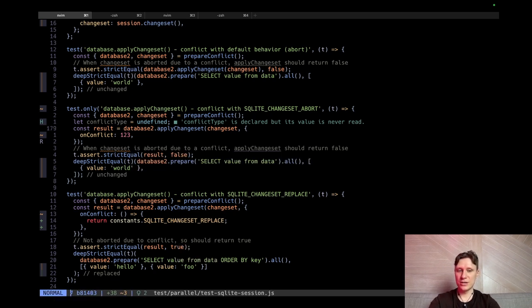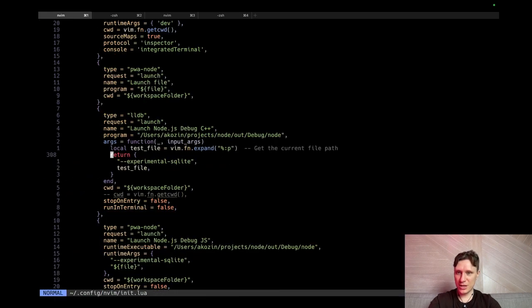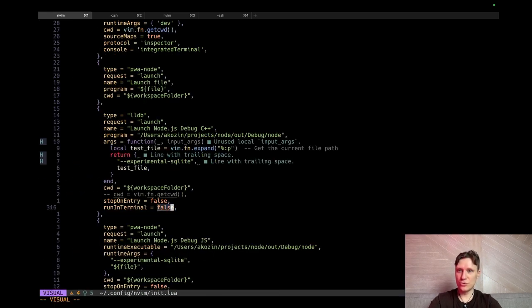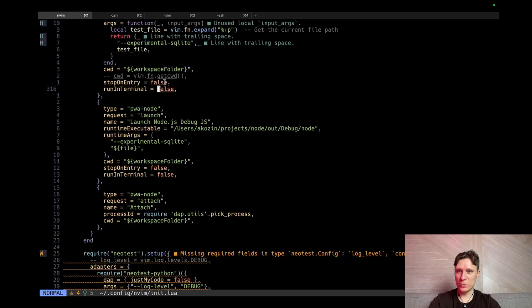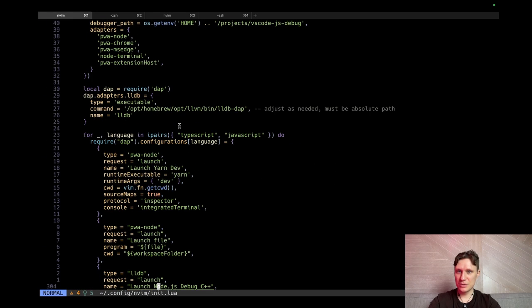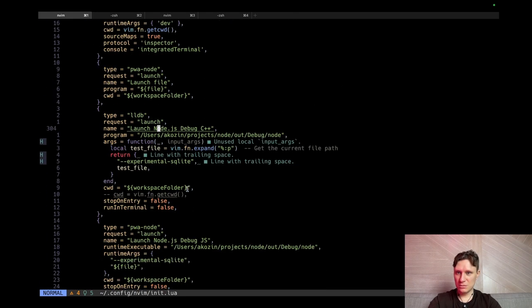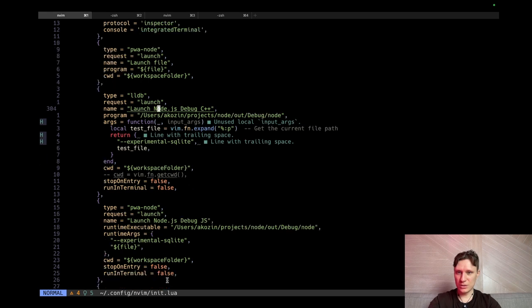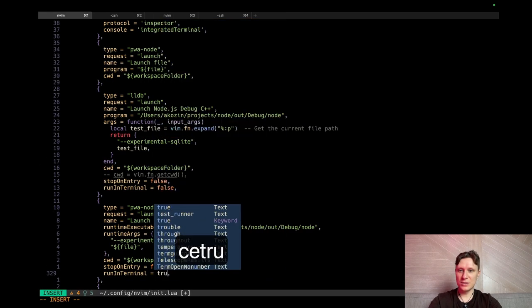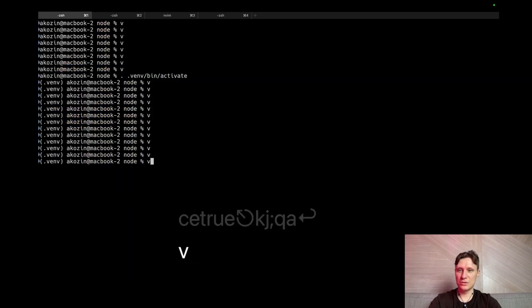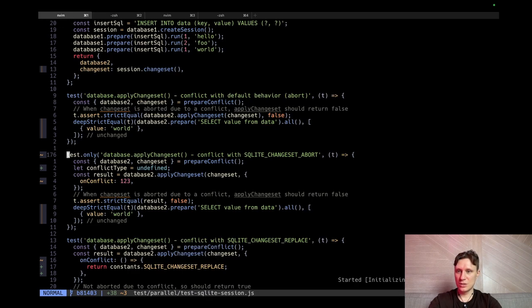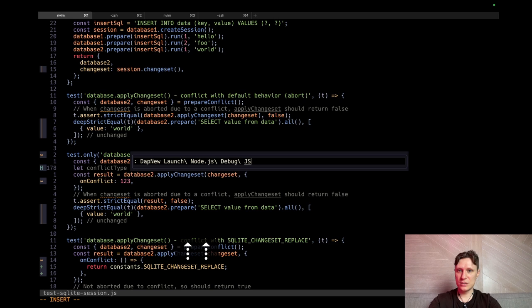This is frustrating. Maybe I can go to the configuration, stop on edit, stop on terminal, run in terminal, put true. Maybe this will help. Where is our JavaScript? Yeah, this one. Run in terminal. Maybe this will give us some more information. Let's do it. So let's run this test.